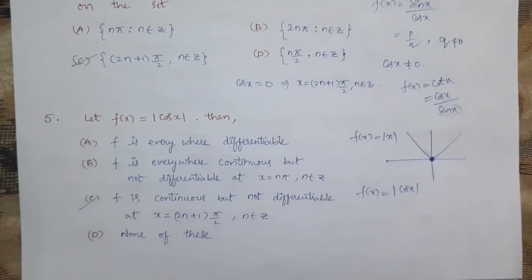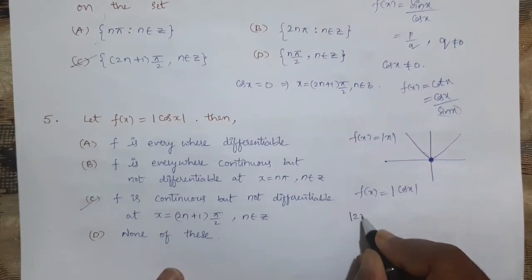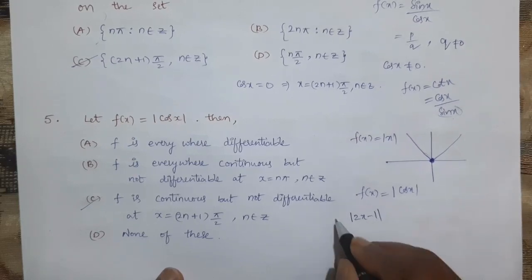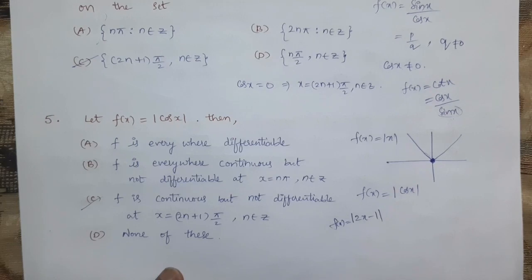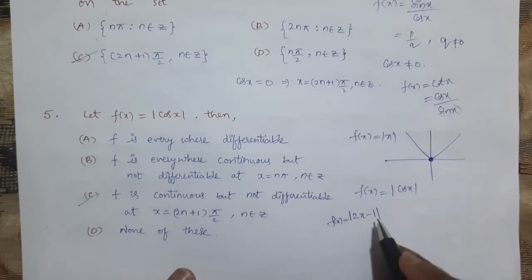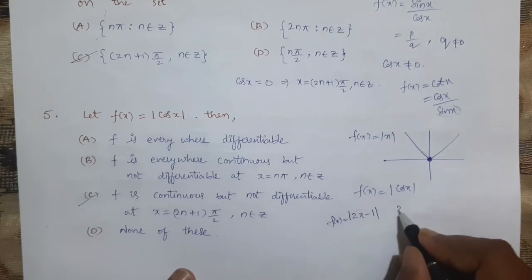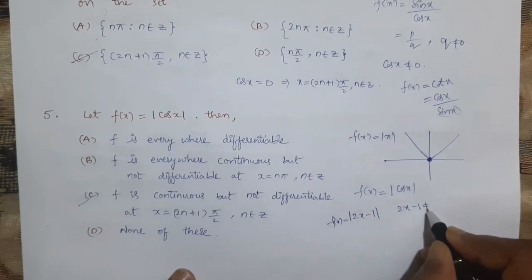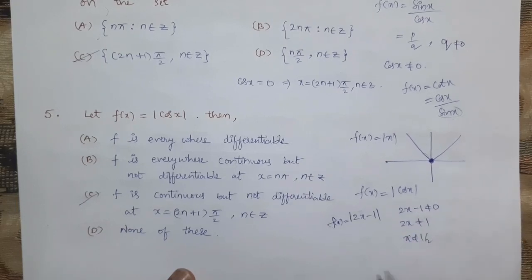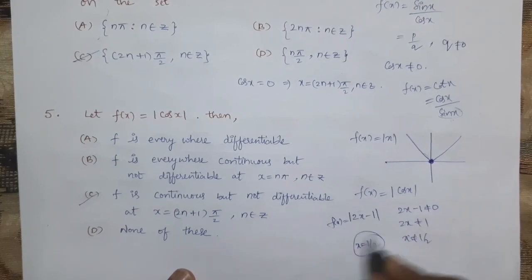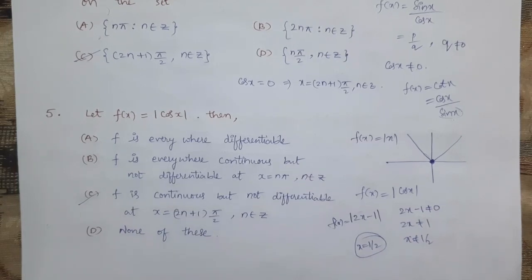Another logic to solve these types of modulus functions is, for example, if it is mod of 2x minus 1 given, as it is a modulus function, it is continuous everywhere. But where it is not differentiable, we make the inside function equal to 0: 2x minus 1 equals 0, 2x equals 1, x equals 1 by 2. That means at x equal to 1 by 2 the function is not differentiable. Like this we can remember.